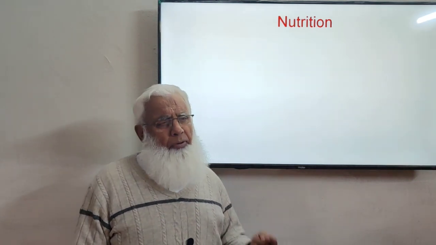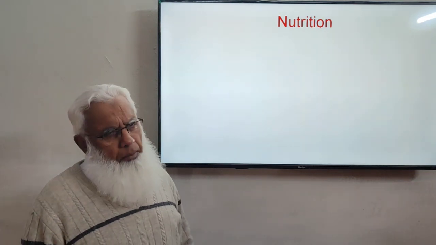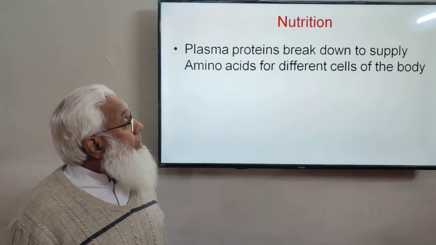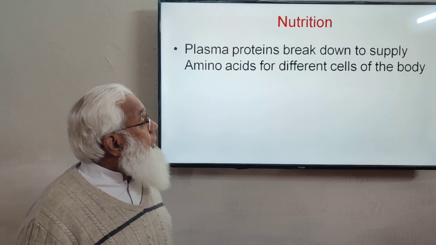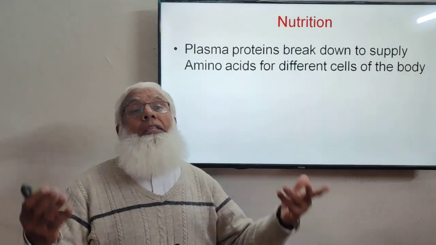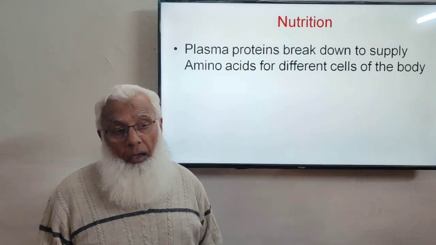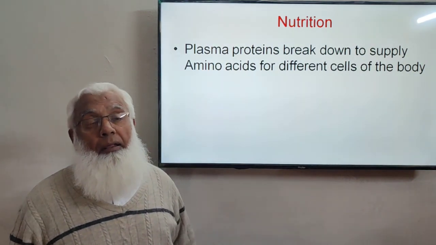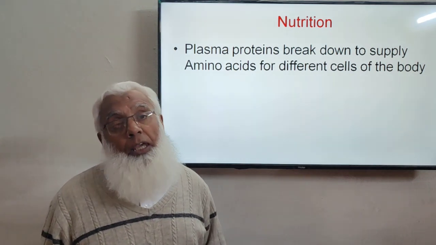So individually we will take this function one by one. Nutrition, for example. Plasma proteins break down into amino acids, and these amino acids can be supplied to all the cells of the body. All the cells are synthesizing protein for their functions. All the enzymes, the structural cells and the cellular cytoplasmic proteins are synthesized from the amino acids.